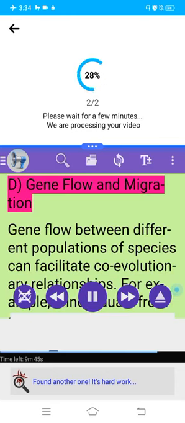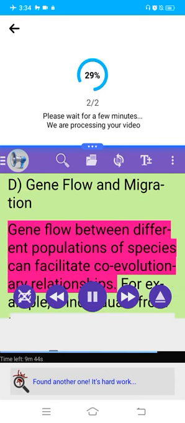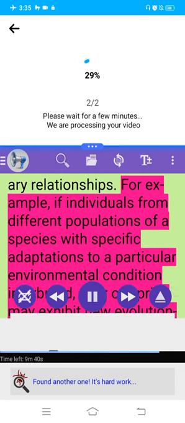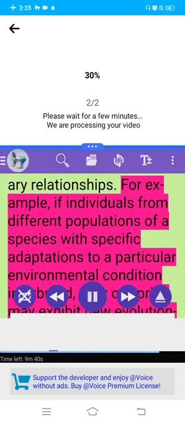D. Gene flow and migration. Gene flow between different populations of species can facilitate coevolutionary relationships. For example, if individuals from different populations of a species with specific adaptations to a particular environmental condition interbreed, their offspring may exhibit new evolutionary traits that affect other interacting species.